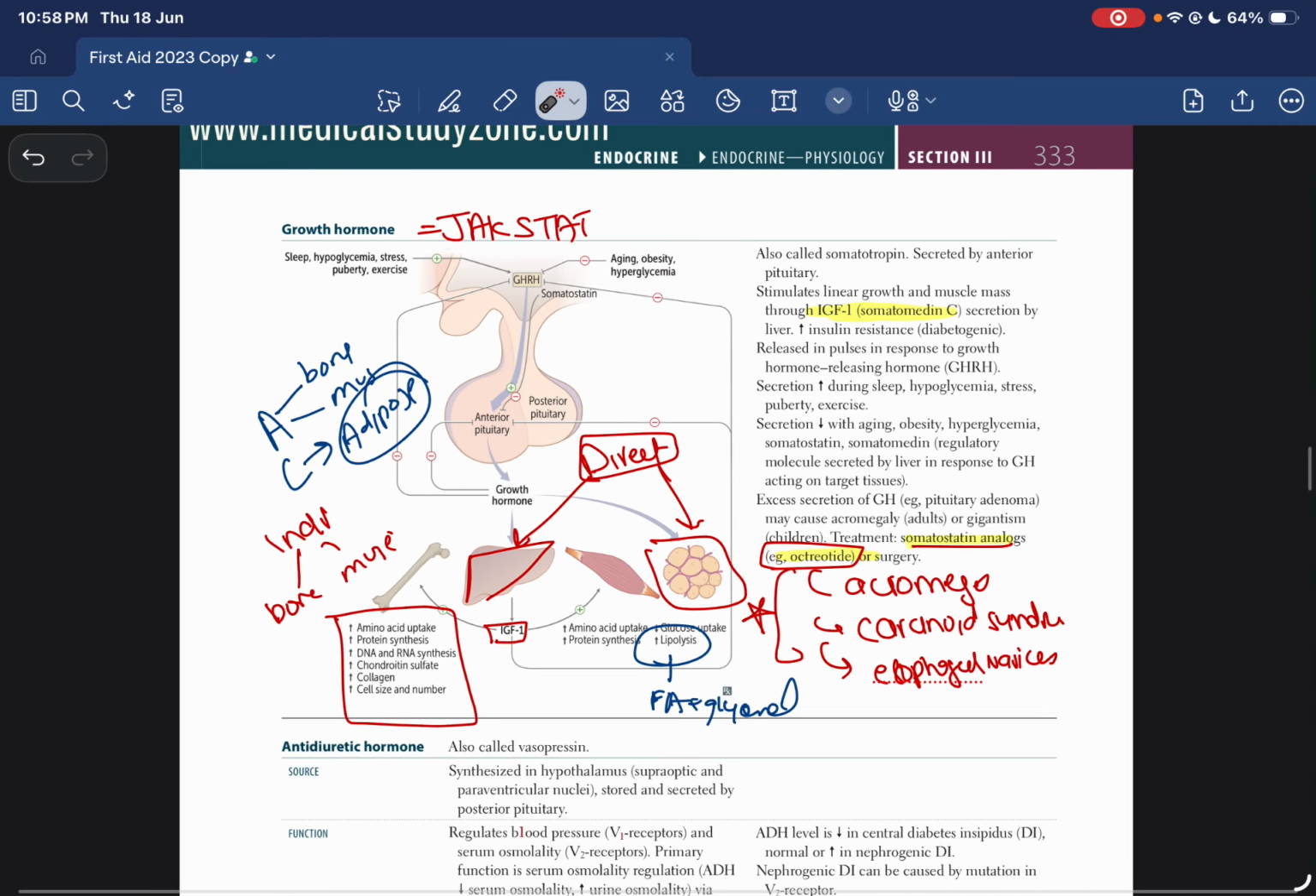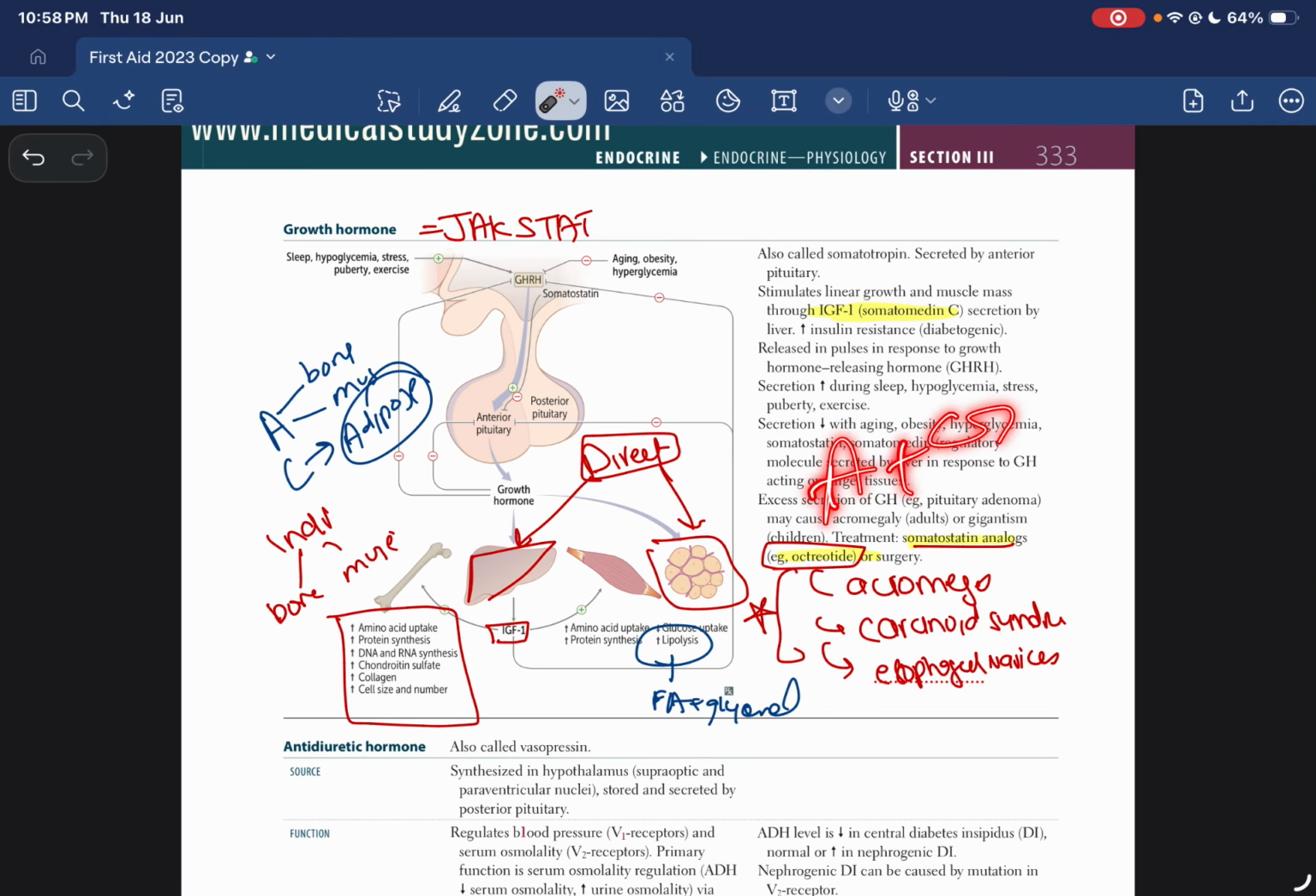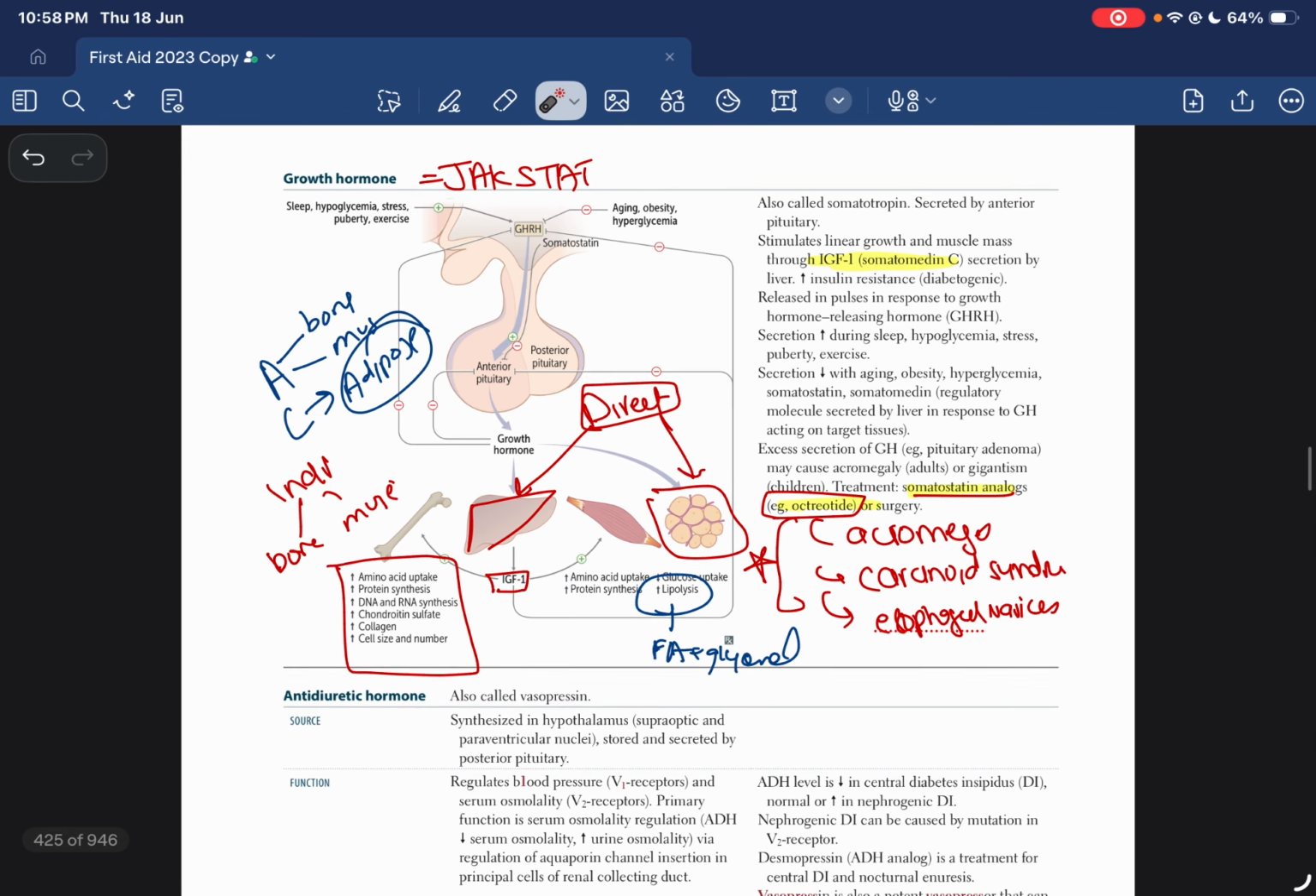So that is your growth hormone. In case of acromegaly and gigantism, just give the somatostatin analog, octreotide, which also helps with the treatment of carcinoid syndrome and esophageal varices. So that is growth hormone.